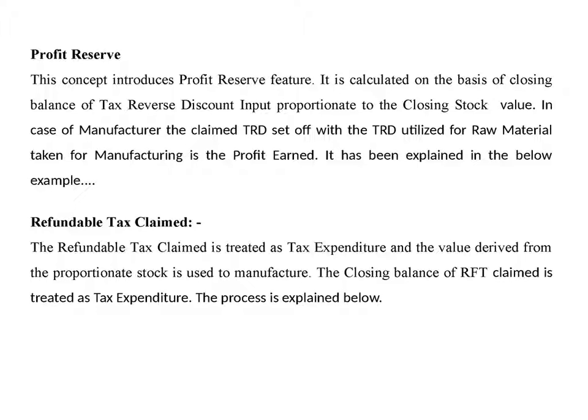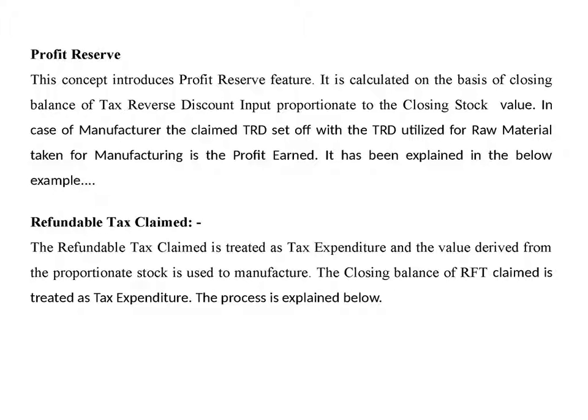Profit reserve. This concept introduces the profit reserve feature. It is calculated on the basis of the closing balance of tax reverse discount input, proportionate to the closing stock value. In the case of a manufacturer, the claimed TRD set off with the TRD utilized for raw material taken for manufacturing is the profit earned. It has been explained in the below example.